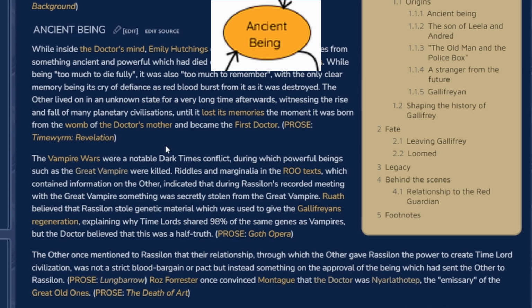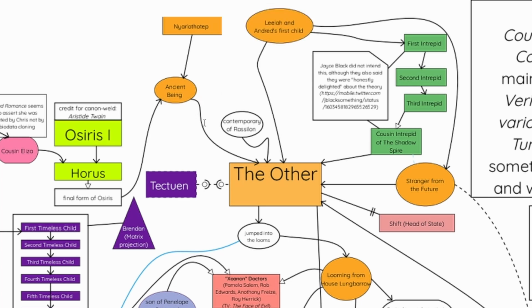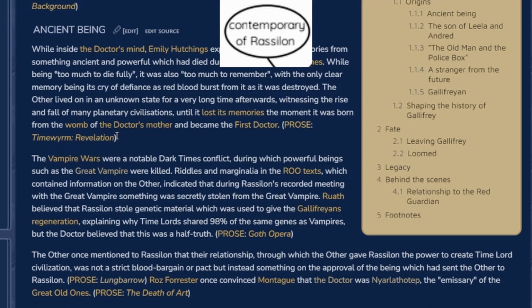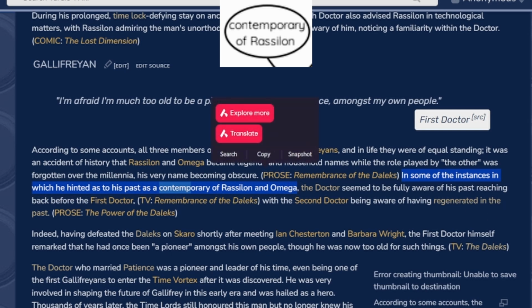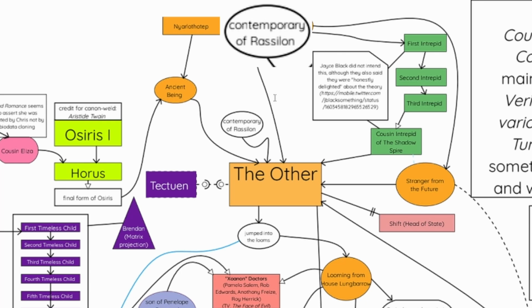Oh god, yeah. Okay. So then we reach the other, obviously, but before that there's contemporary of Rassilon, which I would assume would just be the other without a name. Is that on this page? Yeah, here it is. Basically he says in some instances it hinted to his past as a contemporary of Rassilon and Omega. So I guess they're literally just referring to him before he had a name as the other. Okay. Yes, as a contemporary of Rassilon.